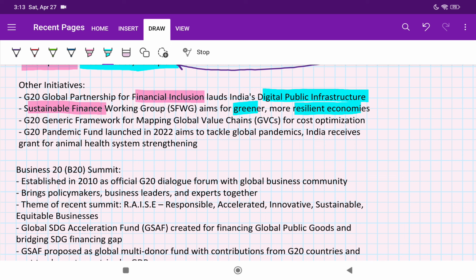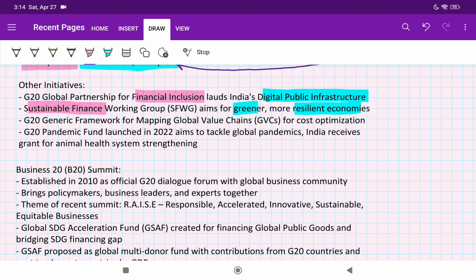So they can frame a question in this like match the following: Global Partnership for Financial Inclusion, for greener resilient economies, no. For digital public infrastructure, yes. Similarly, Sustainable Finance Working Group, SFWG, for digital public infrastructure, no. For greener more resilient economies, yes.